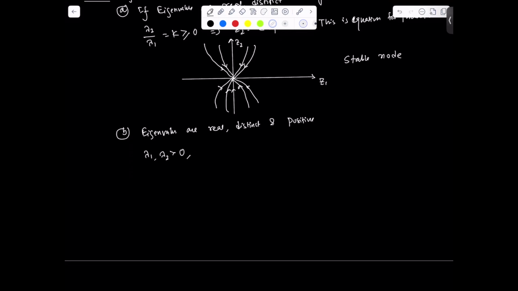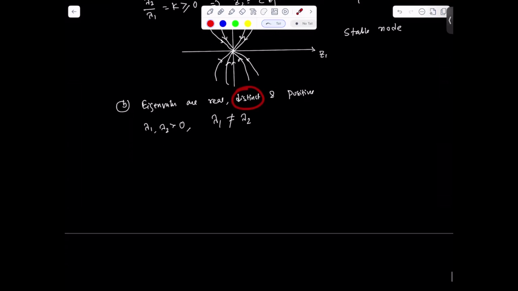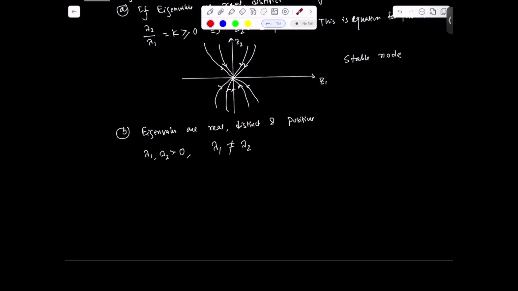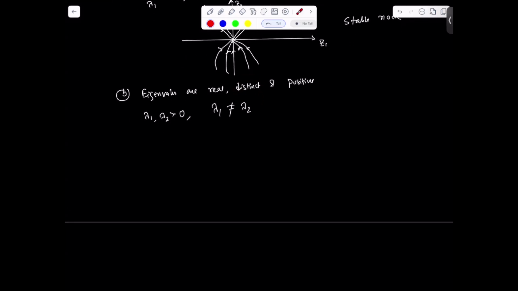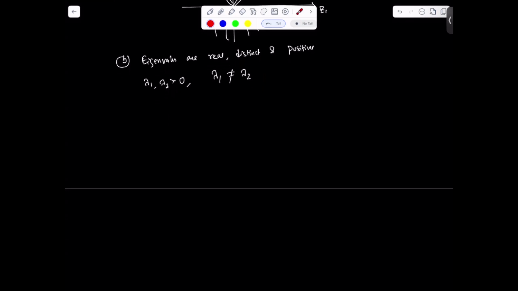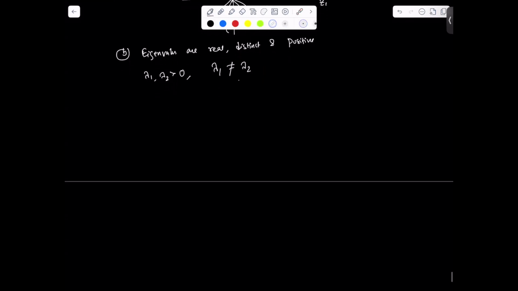It means you can write lambda 1 not equal to lambda 2 because distinct is also mentioned here. If you have this condition for the eigenvalues, the state trajectories will be something like this.